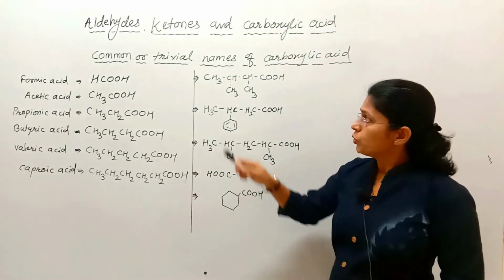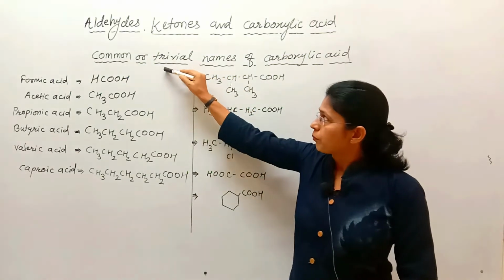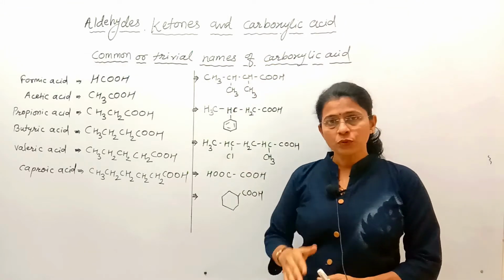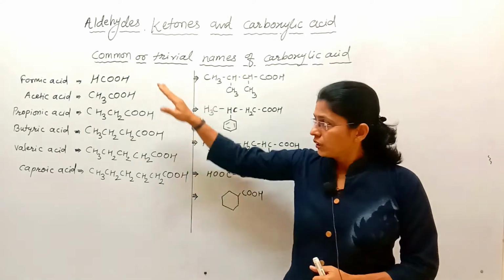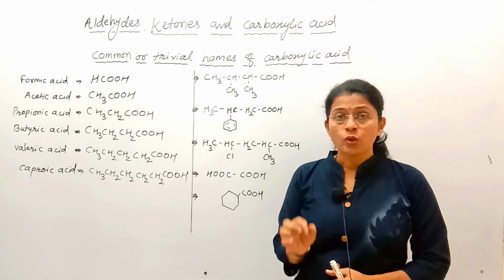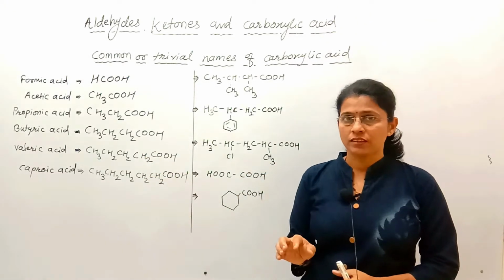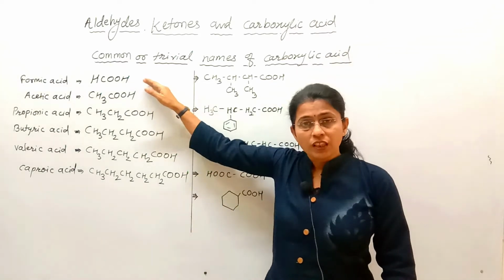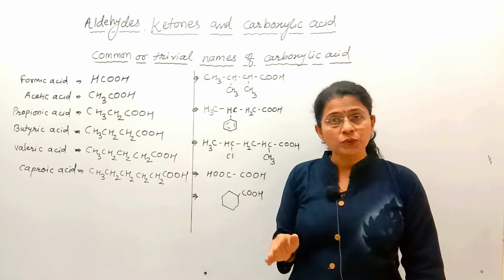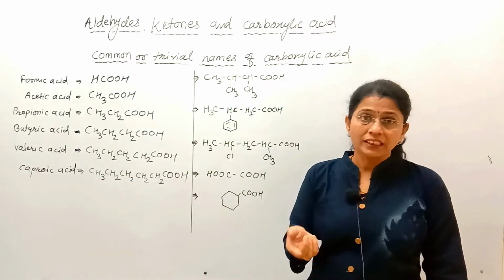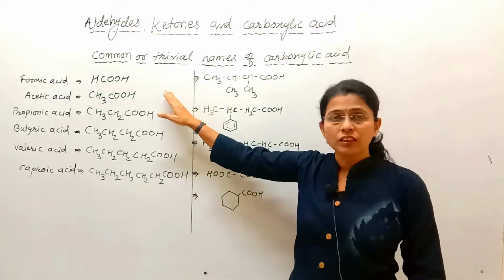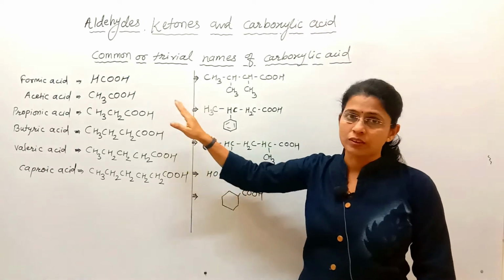To write the common name of carboxylic acids, keep in mind that common names are given on the basis of the source of that acid. Means from which thing this acid is obtained or isolated, and its Latin name is utilized to write the common name of the carboxylic acid.